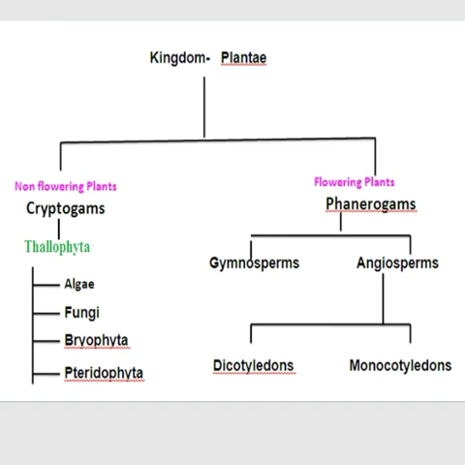In cryptogams, the plant body is not differentiated into root, stem, leaf, etc. In phanerogams, the plant body is perfectly differentiated into root, stem, leaf, flowers, etc. So in cryptogams, as the plant body is not differentiated, it looks like a thallus, and so it is called thallophyta. Under the thallophyta, there are algae, fungi, bryophyta and pteridophyta.